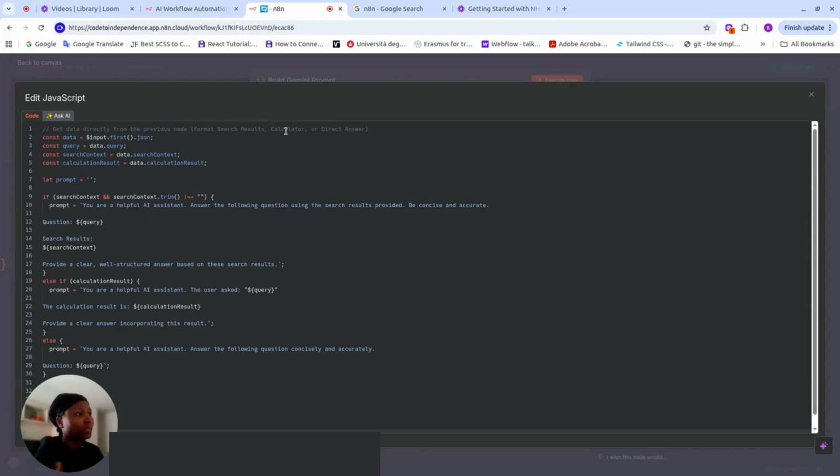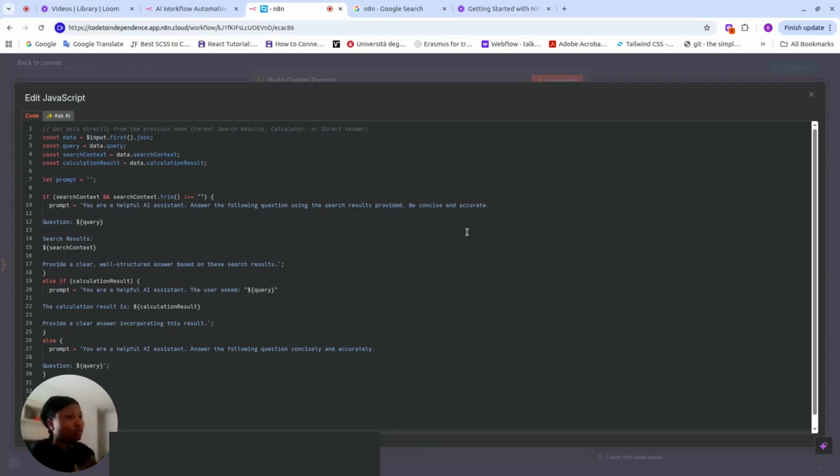Okay, so now we have here a Gemini prompt. I added these comments to make our work easier. So you can pause this, let me open this, the build, you can pause this and see this code and then you can type it. Now it says get data directly from the previous node: the format search results, the calculator, our direct answer. So the response that we're getting from the previous node. Now we have the data, the query, the search context, if you remember. We have the calculator results. Now we have our prompt.